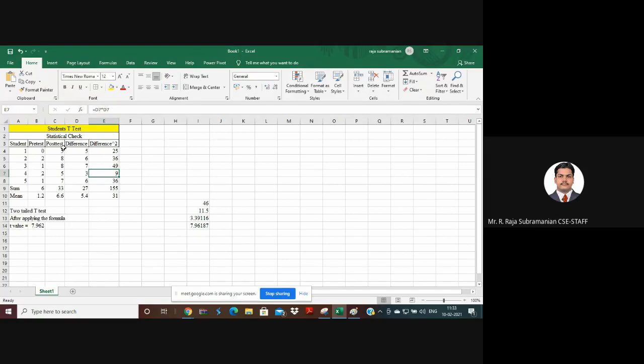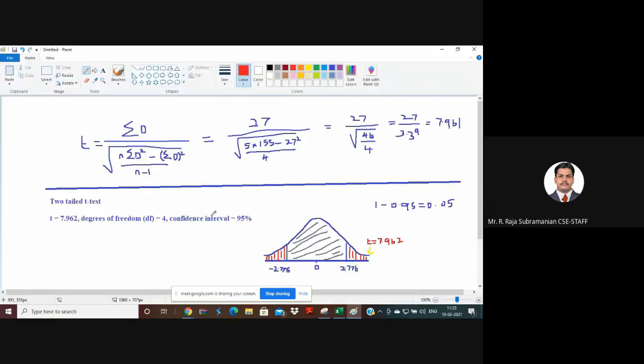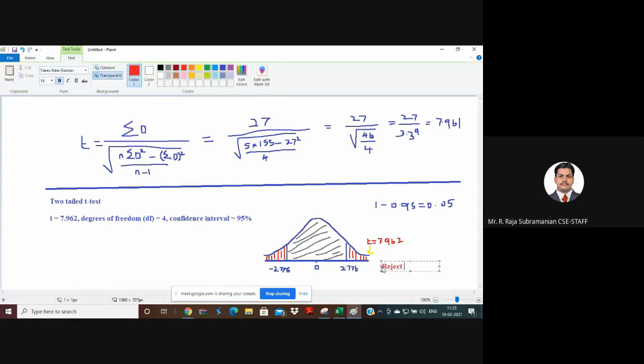It will never follow exactly. But we need to take the sample in such a way that it is as close as possible to the original population. So this is the thing. So what I would say is: reject the null hypothesis. This is the hypothesis, so reject the null hypothesis.